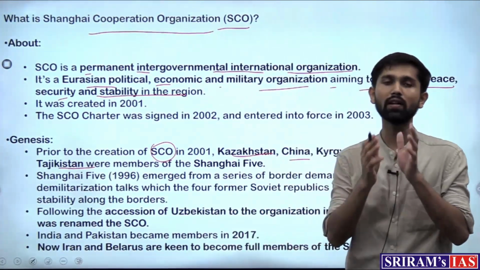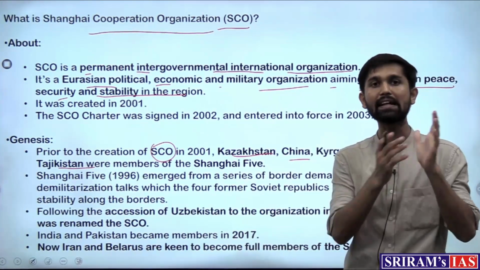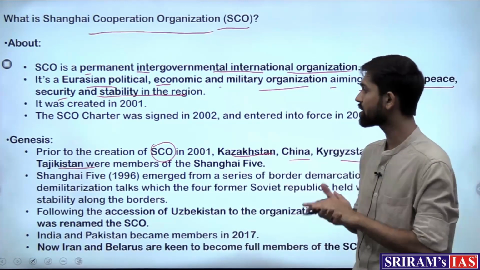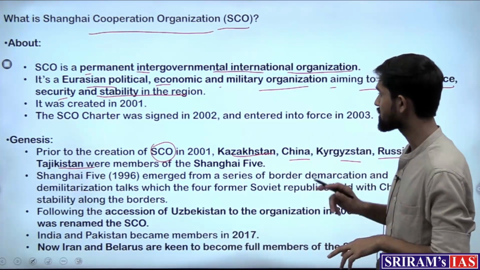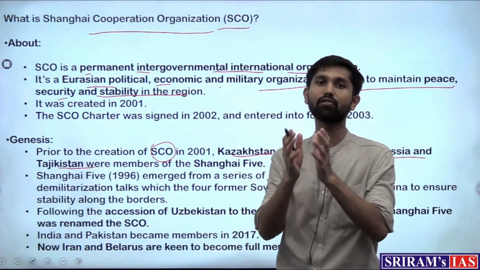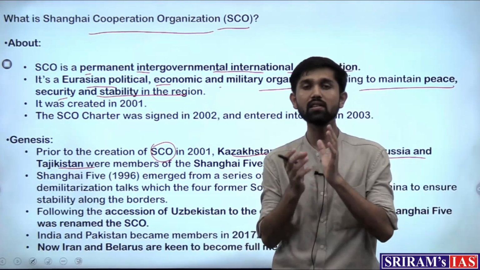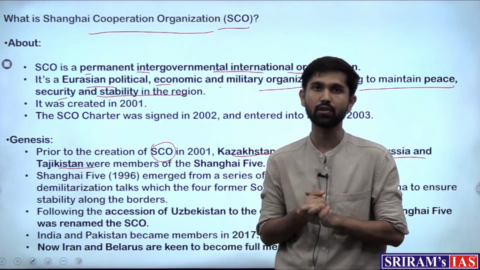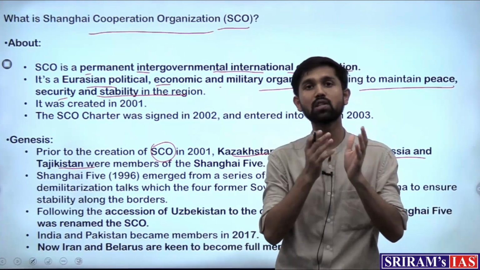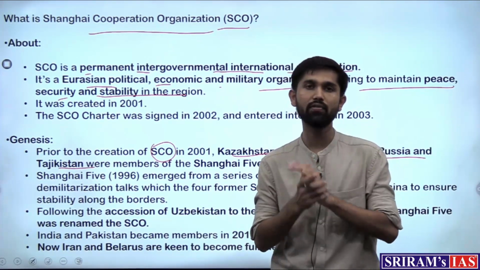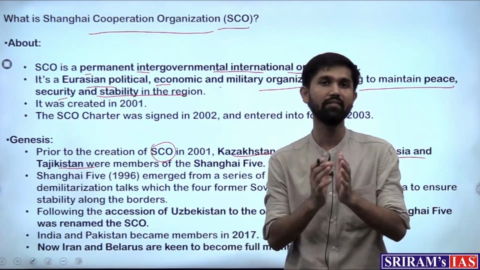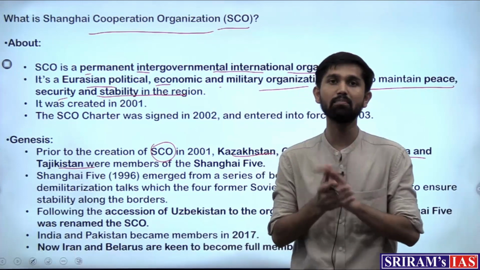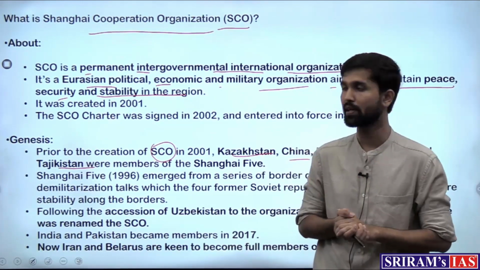So in 2001 the Shanghai 5 was formed, and later in 2001 another country, Uzbekistan, was added to the grouping, and from then onwards it was known as the Shanghai Cooperation Organization. India became an observer state in 2005, and finally in 2017 India and Pakistan became members of the Shanghai Cooperation Organization.